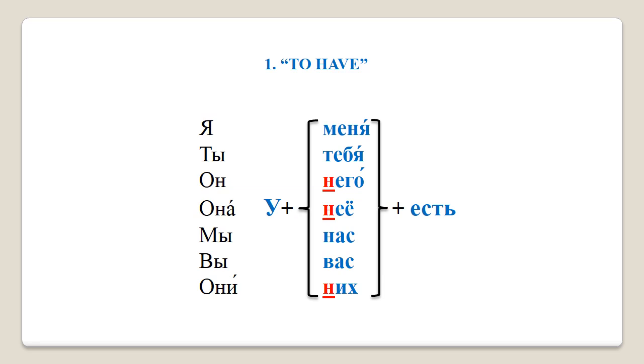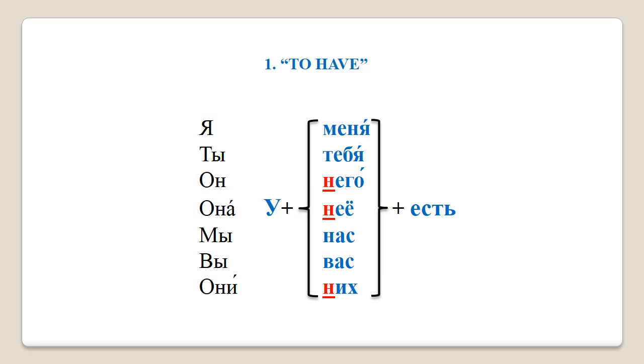As usual, I will read each word out twice, and I would encourage you to repeat after me. Меня, меня, тебя, тебя, него, него, неё, неё, нас, нас, вас, вас, них, них.